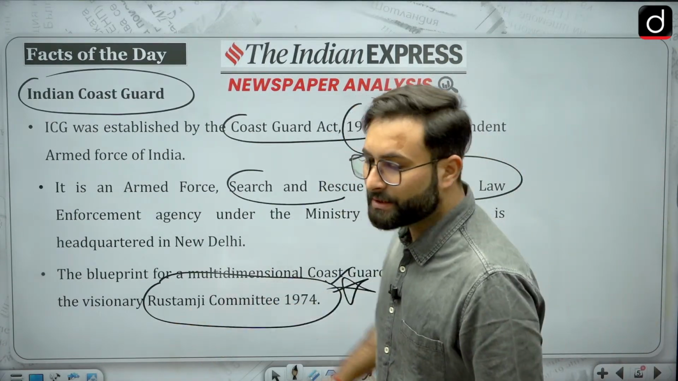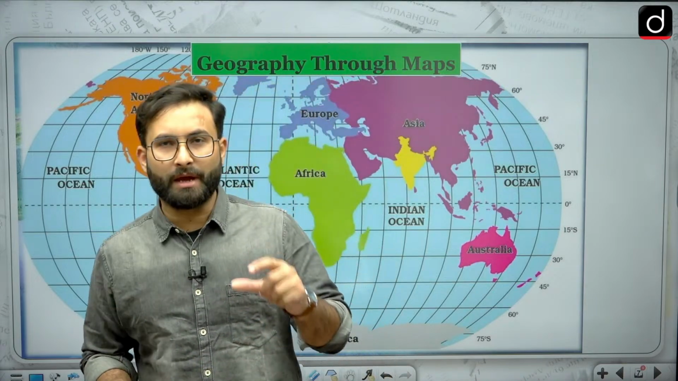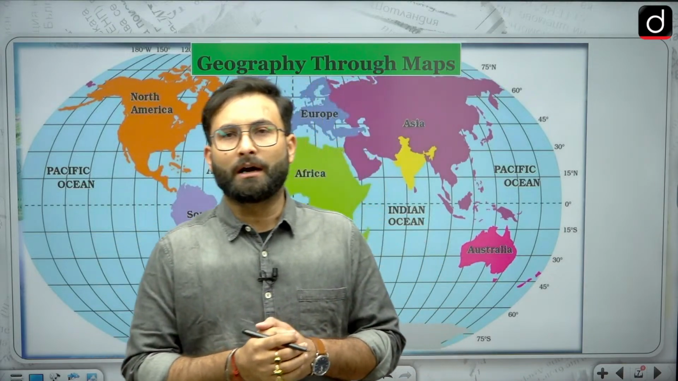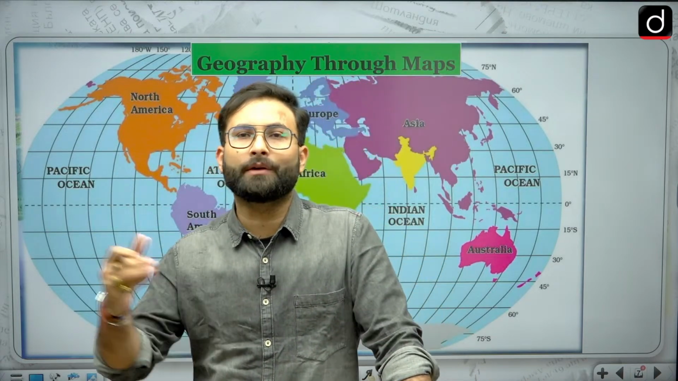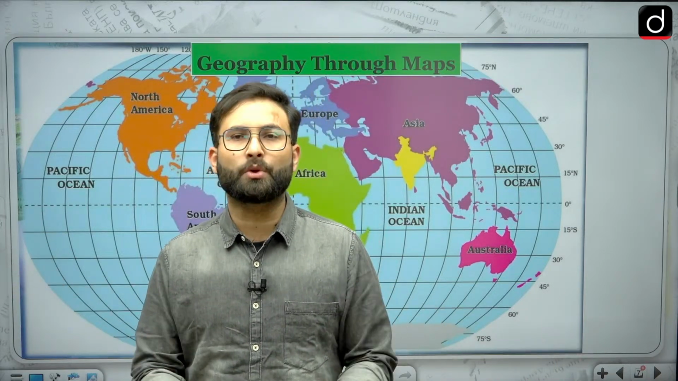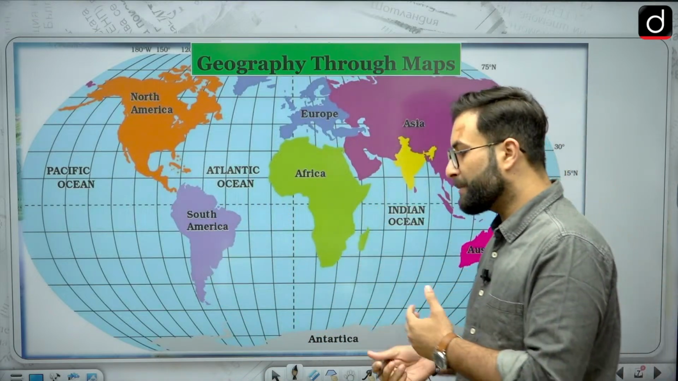Now let's move further and see the new section, that is geography through maps. The map is important for you because when we are talking about the globe, you need to know which country is where, which geographical feature is where. You cannot go everywhere and point out that this is the Atlas mountains, these are the Himalayas. So we need a paper representation of these geographical features or the location of these places. That is what basically your map is. The study of maps is called cartography.